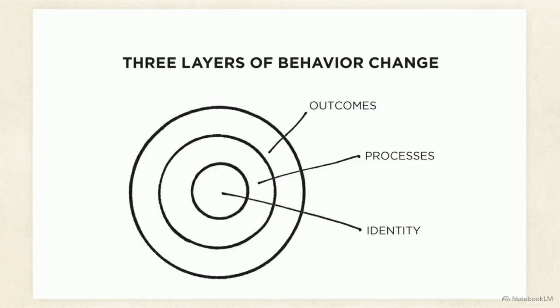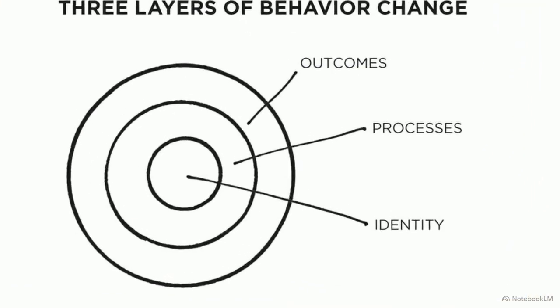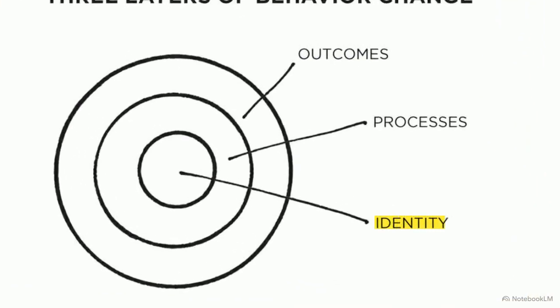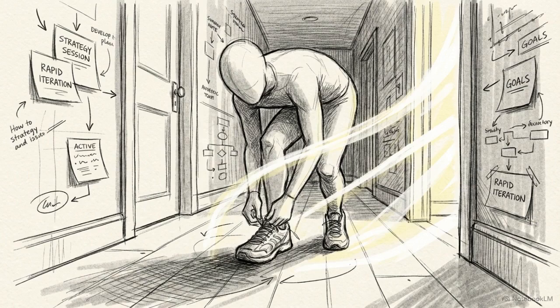This diagram shows 3 layers of change. Most people focus on outcomes, but those changes vanish once the target is reached. Lasting change starts at the innermost circle, your identity. The goal isn't to run a marathon, it's to become a runner. When you believe you are a runner, you stop fighting your self-image. Your habits become a reflection of who you are.